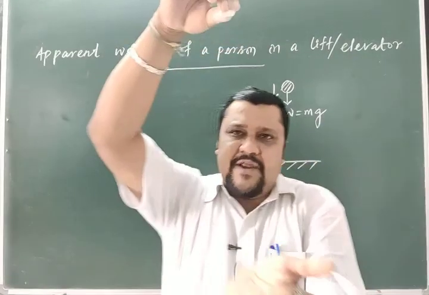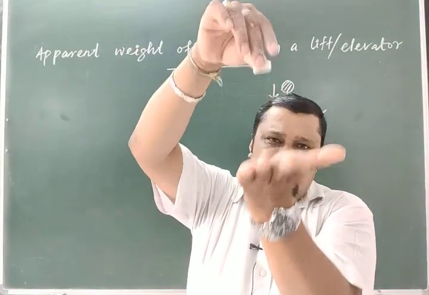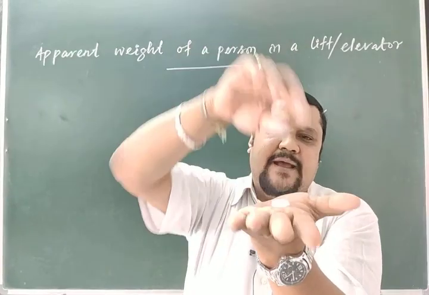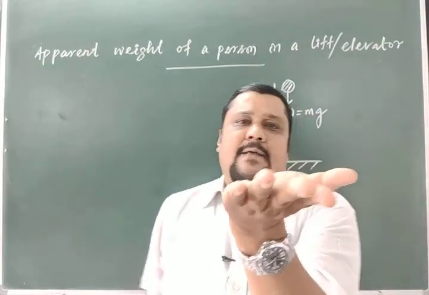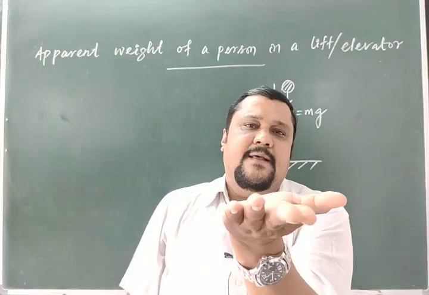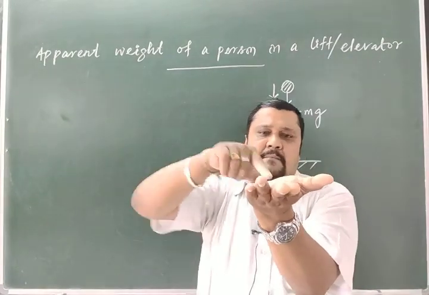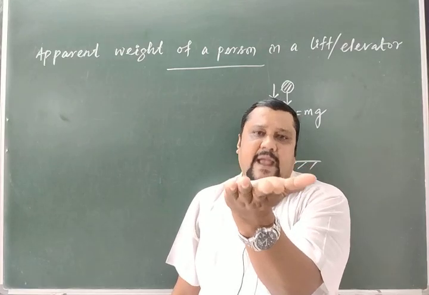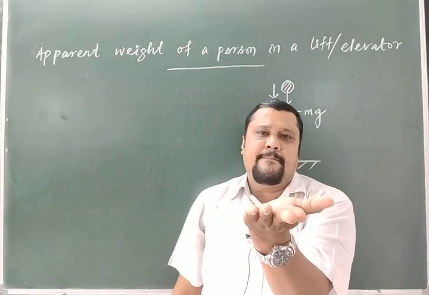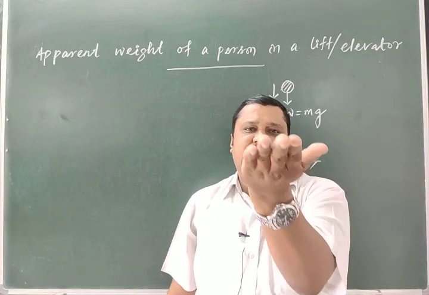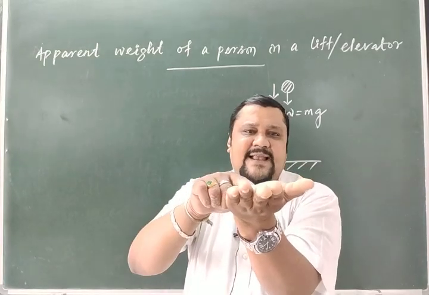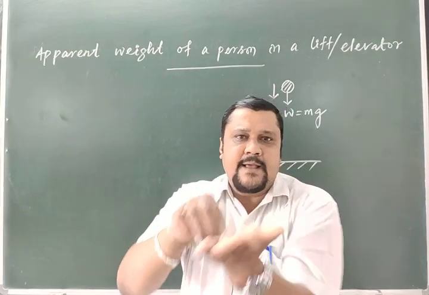So when the body falls down, in between its path, suppose it comes down, and when the body hits here, this is the surface of earth, the ground. But in between, if I put my hand, the body comes here. So what happens to the body? The weight is acting on this body, right?